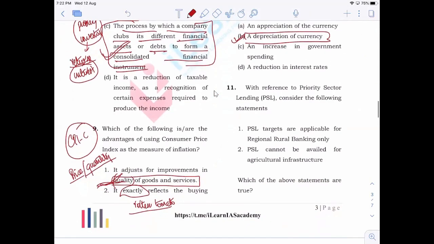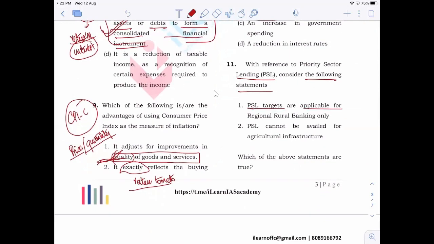Now, with reference to priority sector lending, consider the following statement. Priority sector lending targets are applicable for regional rural banks only. Rotten tomato, this is wrong, because anyone who knows the basics of priority sector lending knows that the targets are applicable to commercial banks, small finance banks, regional rural banks, etc. Right? So that is wrong.